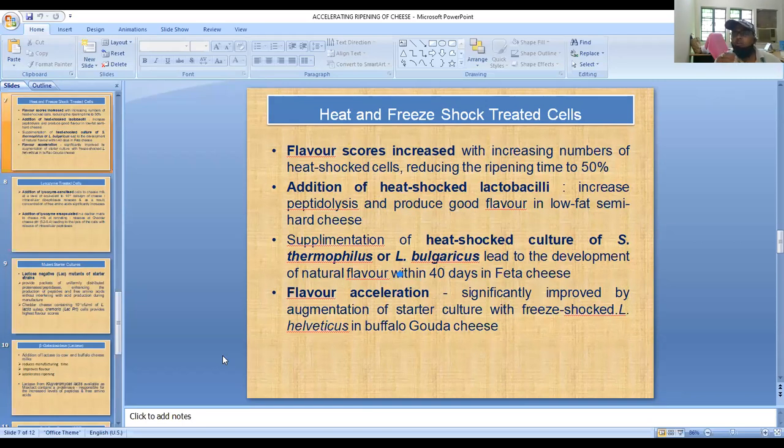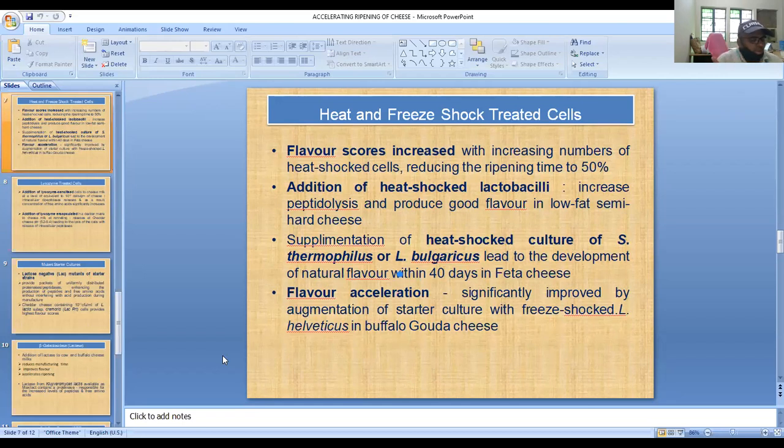The recent trend is also that cheeses contain a higher content of fat, particularly hard cheese and semi-hard cheese. So scientists also focus on the development of low fat cheese. But when we prepare cheese from low fat milk, we are not getting the flavor in low fat cheese. So in the case of low fat cheese also, we are using the modified starter culture, that is a starter adjunct along with starter culture, so that we can get almost similar flavor in the cheese.